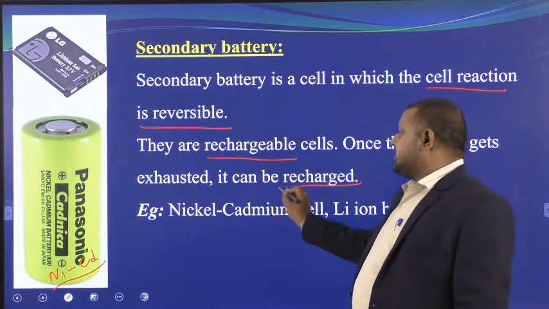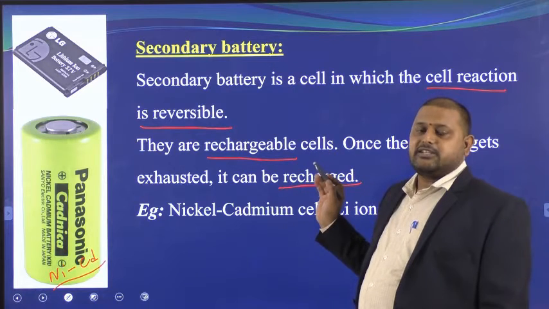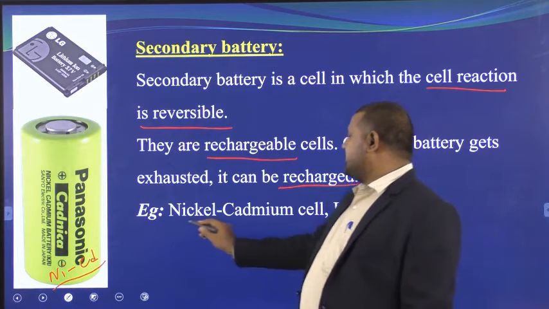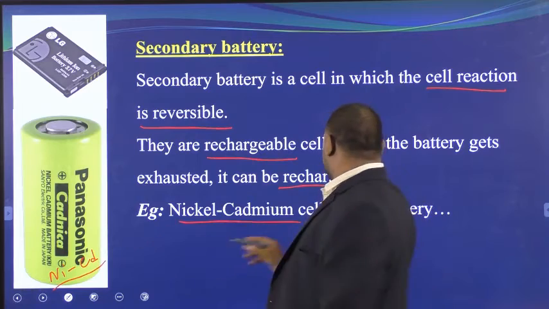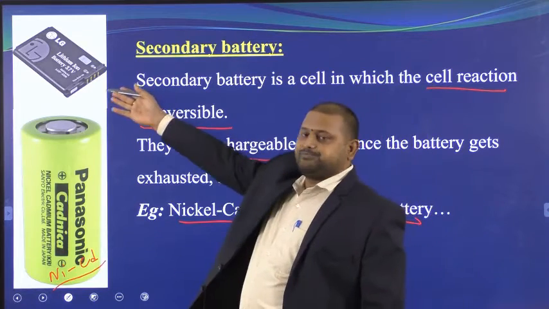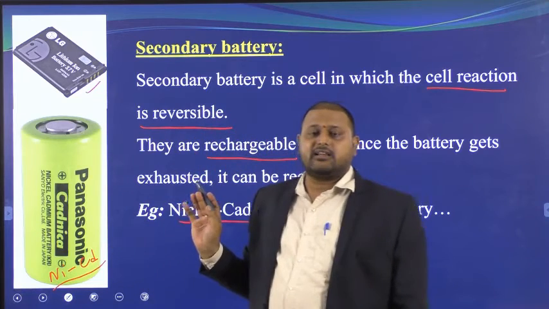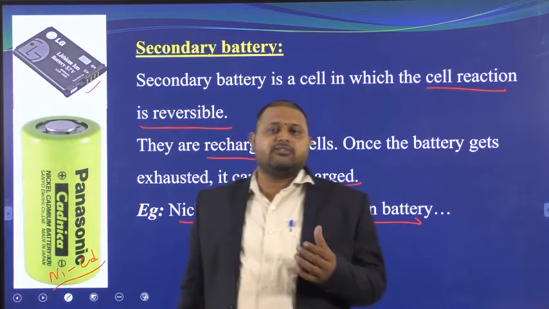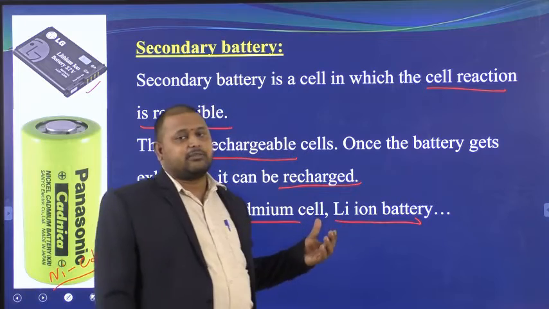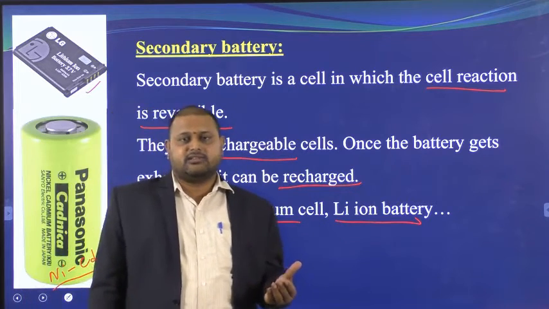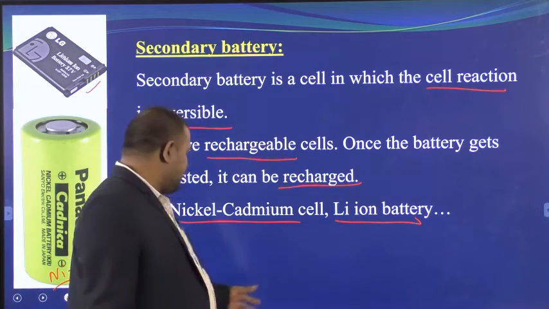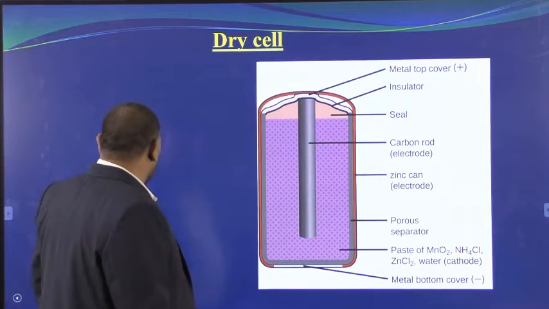Examples are the nickel cadmium battery and the lithium ion battery. These are the secondary batteries. Out of primary and secondary batteries, the secondary battery is very important for us.